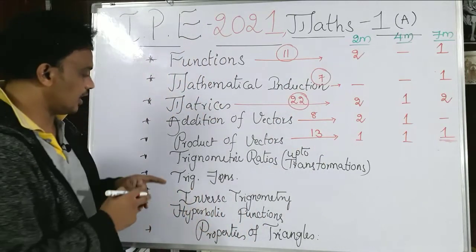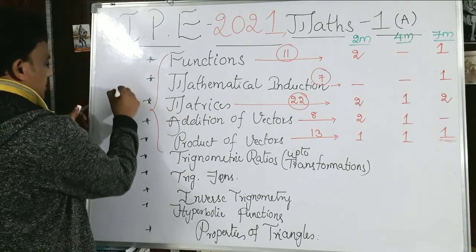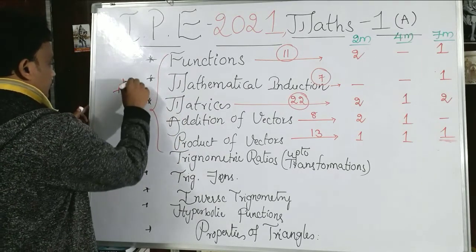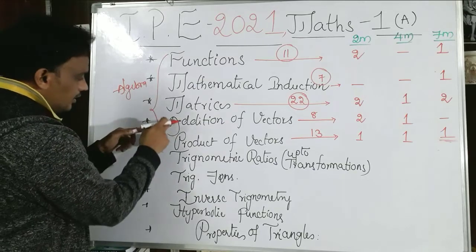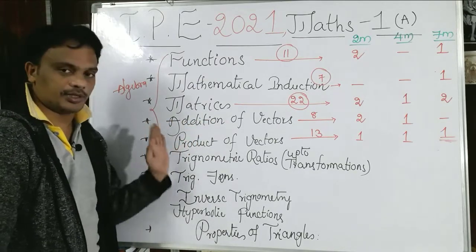That is about the algebra part. Completely you can say this part is the algebra part. Particularly these 2 are the vector algebra part. And the remaining part is the trigonometry part.